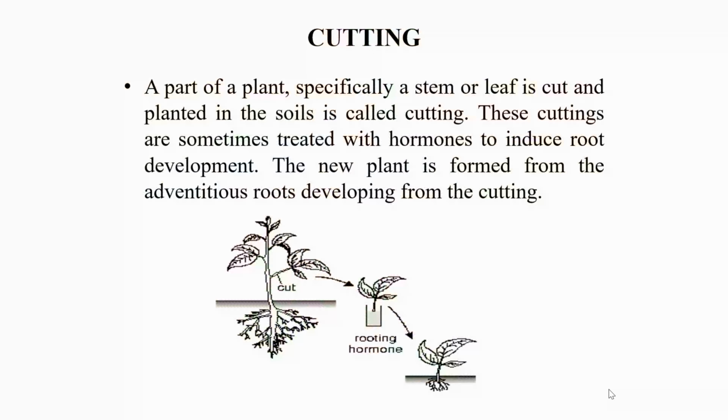The next method is cutting. A part of a plant, specifically a stem or leaf, that is cut and planted in the soil is called a cutting. These cuttings are sometimes treated with hormones to induce root development. The new plant is formed from the adventitious roots developing from the cutting.